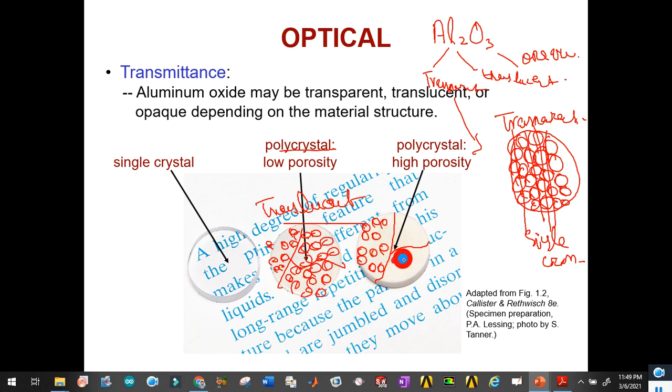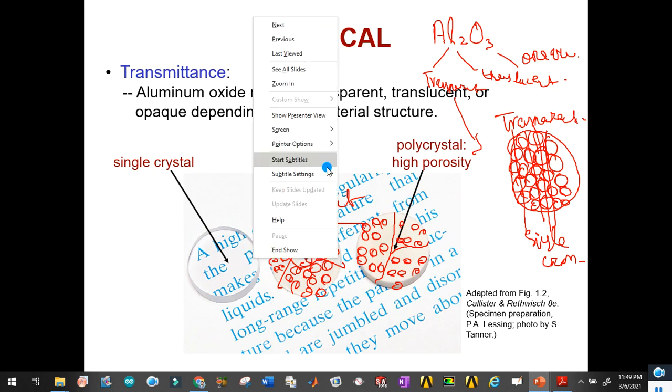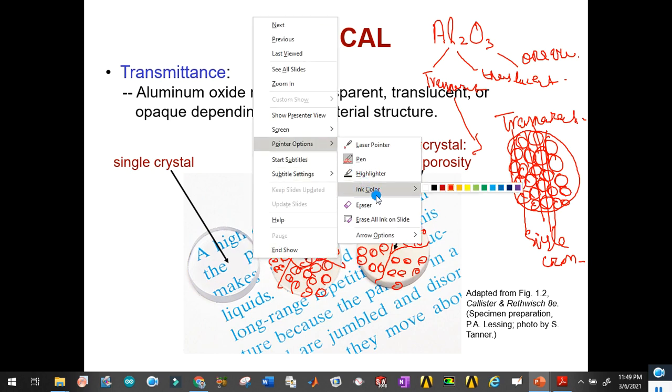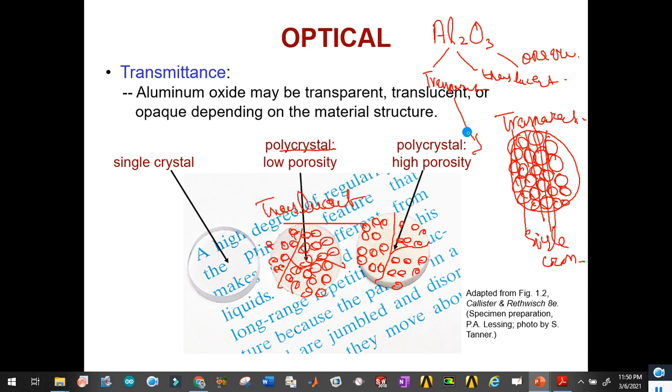For example, if this is the arrangement, then you will observe the existence of pores here, here, here. So it is a very highly porous polycrystal. Because of the presence of spaces, the material will become completely opaque. So it will show opaque property.